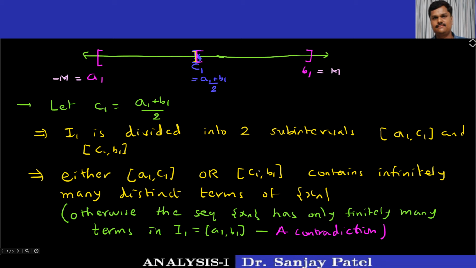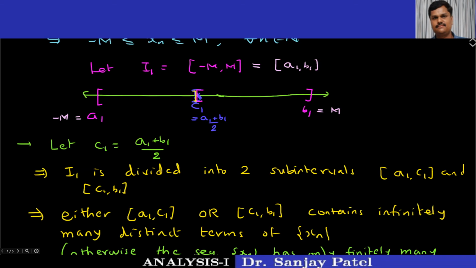So both intervals cannot contain finitely many terms. At least either a1 c1 or c1 b1 must contain infinitely many terms of the sequence. Let us assume that this closed interval a1 c1 contains infinitely many distinct terms of the sequence xn.